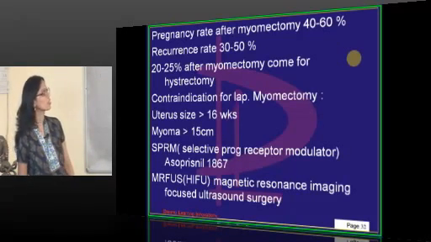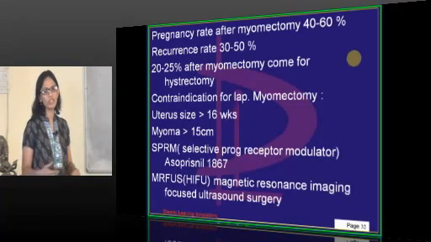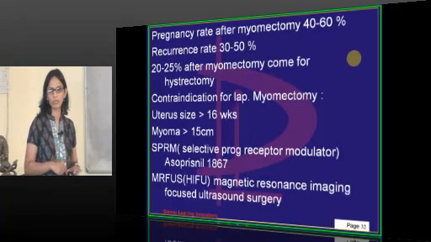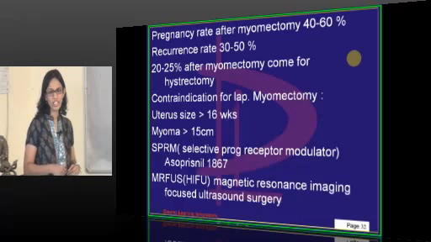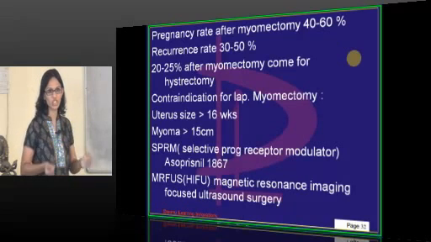Contraindication for lap myomectomy, laparoscopic myomectomy: if the uterus size is more than 16 weeks size, obviously, because of where you put the primary port. Is it put intra-umbilical or infra-umbilical? Intra-umbilical it is, okay. It is at the groove. We don't put infra, we put intra-umbilical.